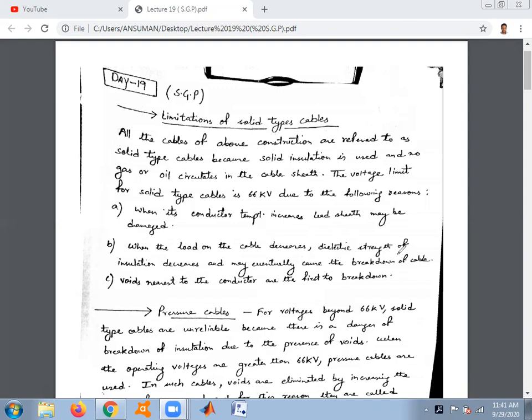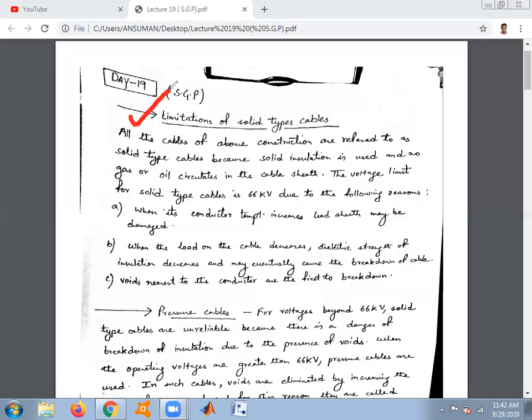The pros and cons of H and SL types were discussed in the previous lectures, number 17 and 18. In today's topic, lecture number 19, we have to discuss the last category of cables, that is, the pressure cables. Before starting with pressure cables, let us conclude the limitations of solid type cables.